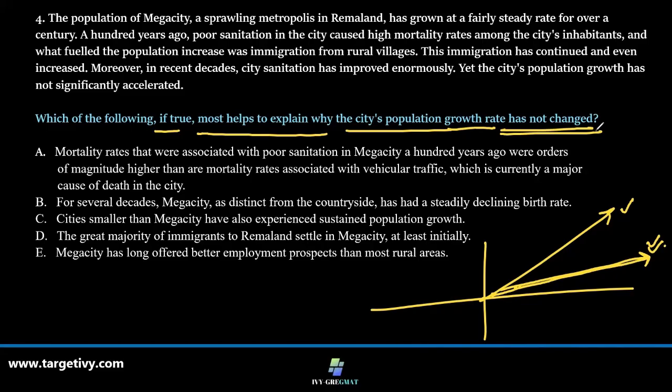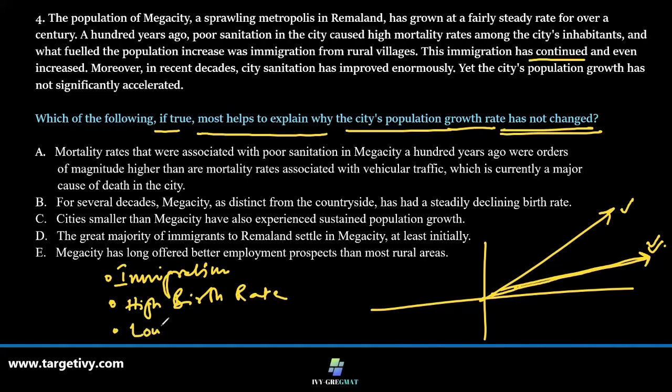Now the immigration has continued and even increased. So immigration has not gone down. Population growth can happen because of immigration. It can go up by high birth rate and by low mortality rate.